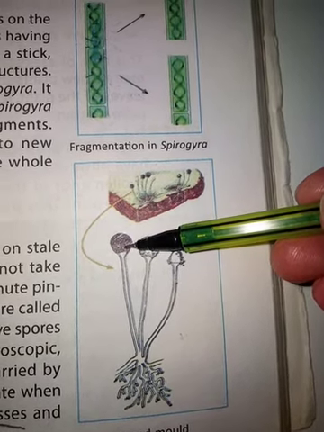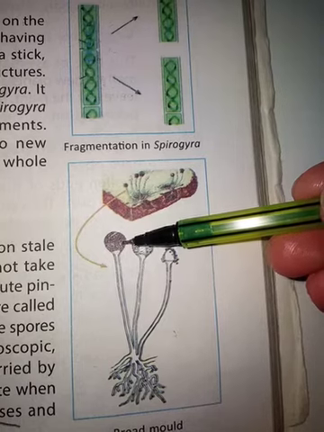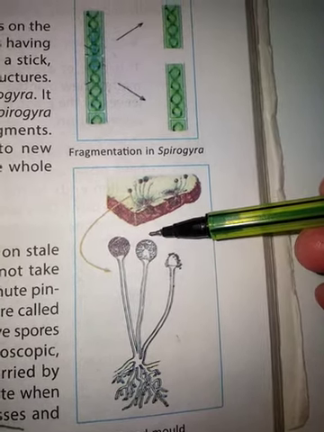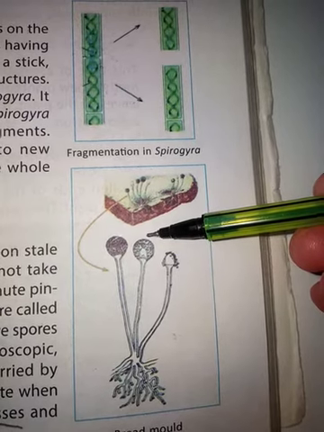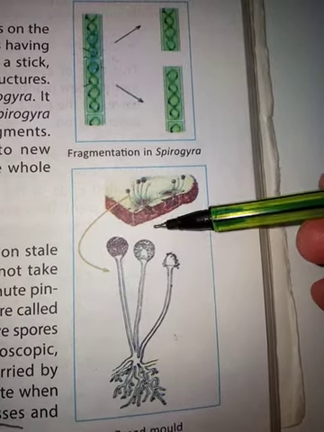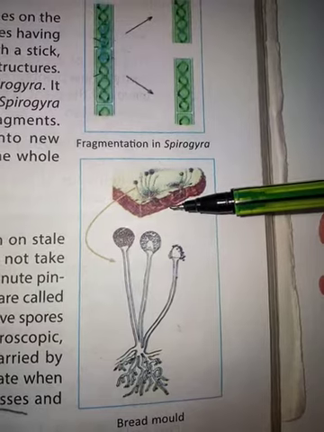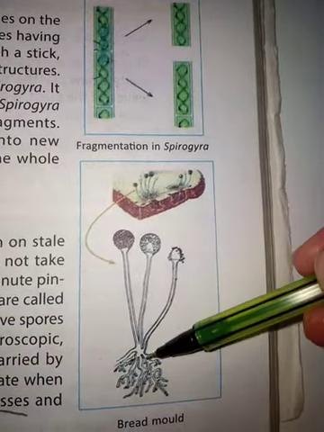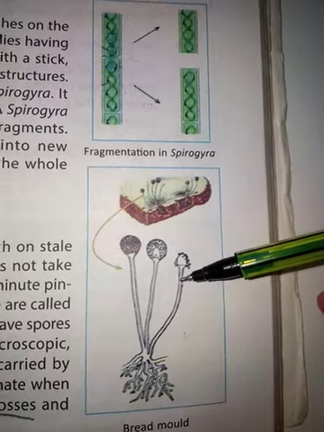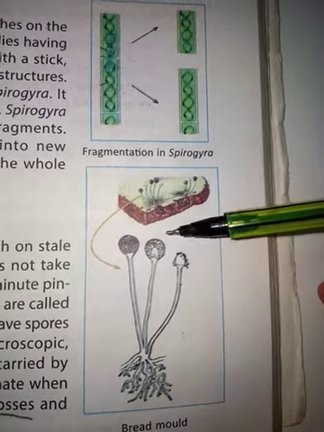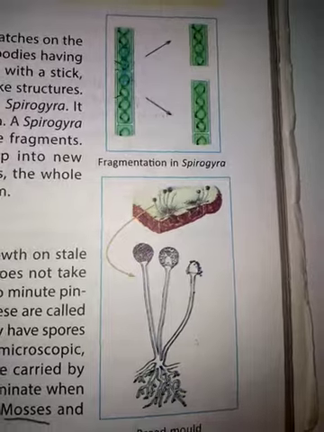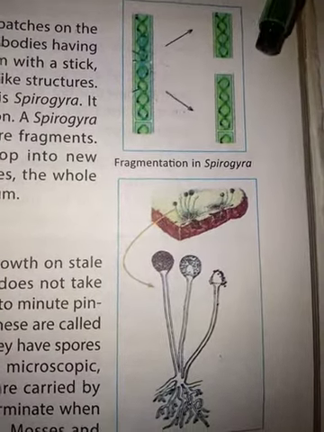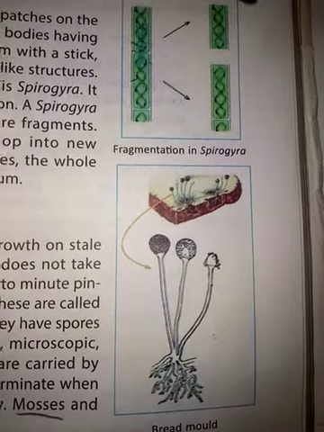They are very light and they are carried even by wind, and they keep on floating in air, and whenever they find a suitable environment, a suitable substance, they grow there and produce a new individual. So this is how bread mold reproduces. It reproduces through spore formation. Then there are some other examples of spore formation. Mosses and ferns also reproduce by forming spores in them.